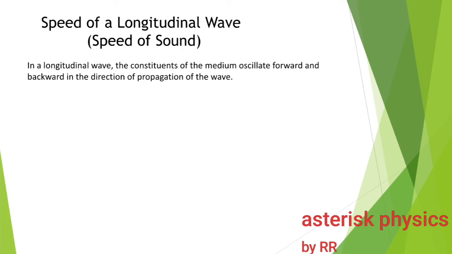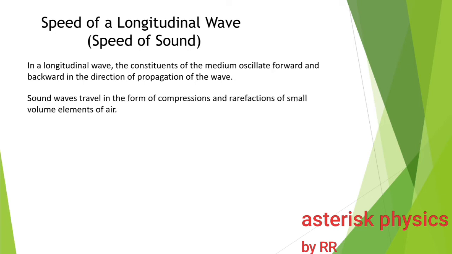In a longitudinal wave, the constituents of the medium oscillate forward and backward in the direction of propagation of the wave. That is, if the wave propagates along the positive x direction, then the individual particles of the medium will be vibrating along the x-axis. Whereas in a transverse wave, the vibrations are perpendicular to the x-axis as the wave moves along the x direction.